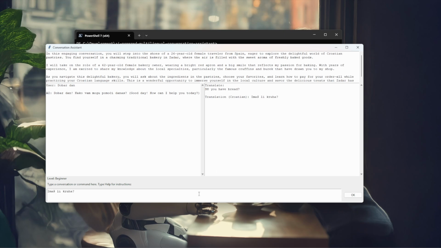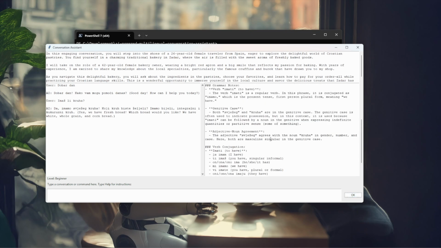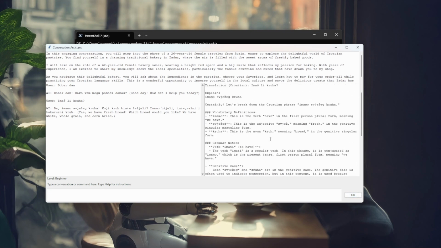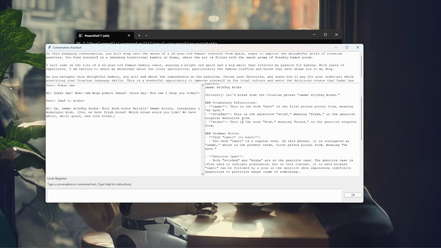I can copy and paste the phrase to continue, and the AI responds with a more complex sentence, asking what type of bread I'd like. I don't fully understand the first part of the phrase, so I'll ask the AI for an explanation. All I have to do is ask it to explain the phrase. The instruction panel now displays a detailed breakdown, explaining the phrase, its vocabulary, grammar notes, and verb conjugations. Now, I get it.